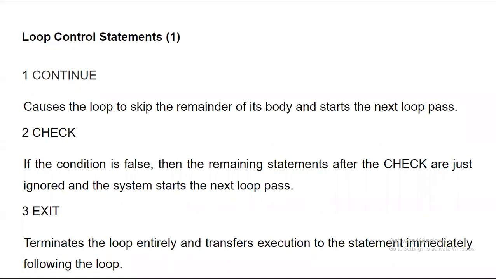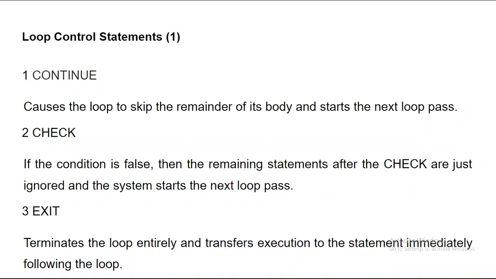Means the system directly goes for the next execution. Similarly, in any loop, usually we write this loop control statement in the particular loop. It may be a while, do while, or maybe an if else there. And if this statement comes in between, then they get terminated or they act according to this particular loop control statement.